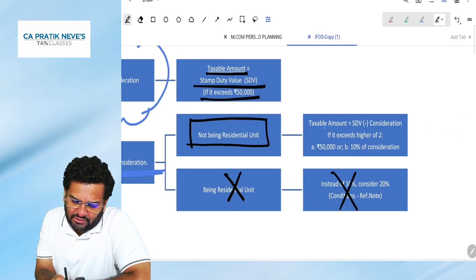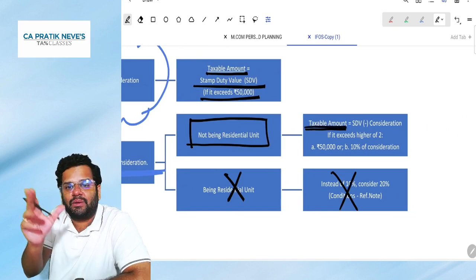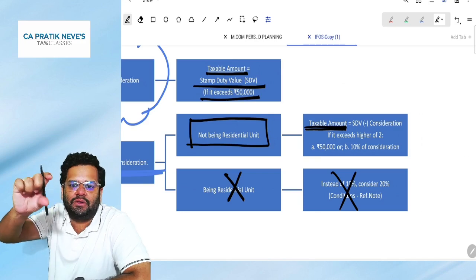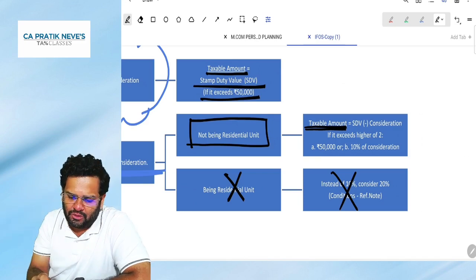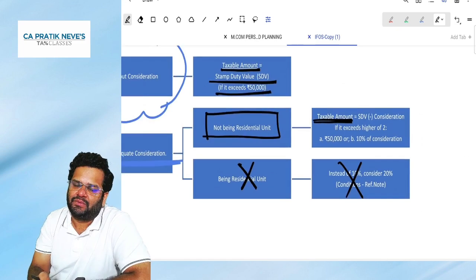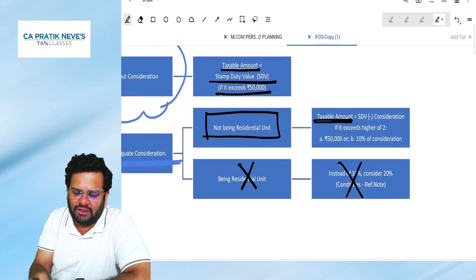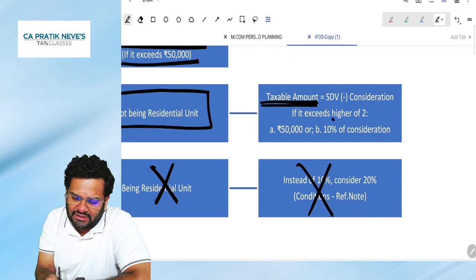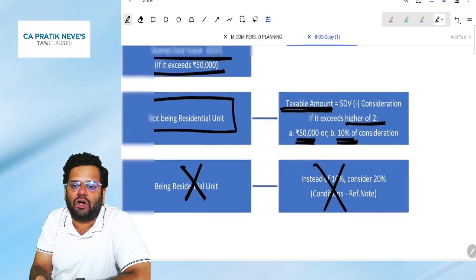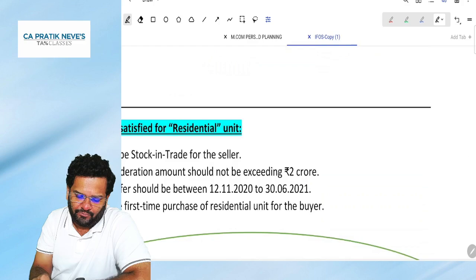If it is for inadequate consideration, then the taxable value will be stamp duty value minus consideration. It will be taxable only if it exceeds the higher of 50,000 or 10% of consideration.